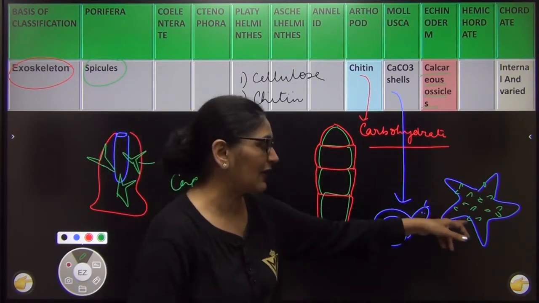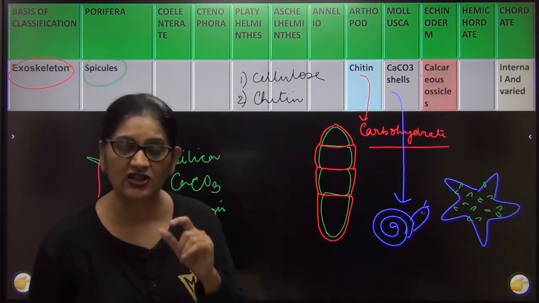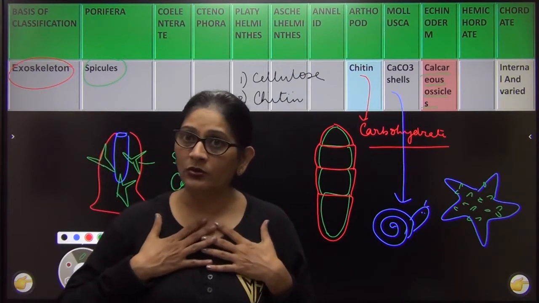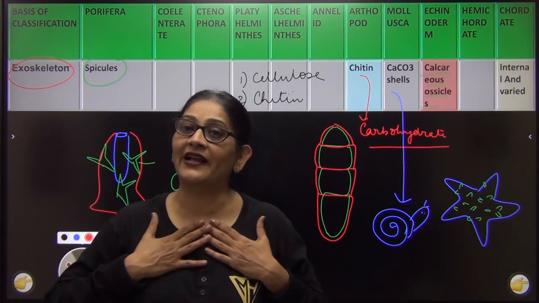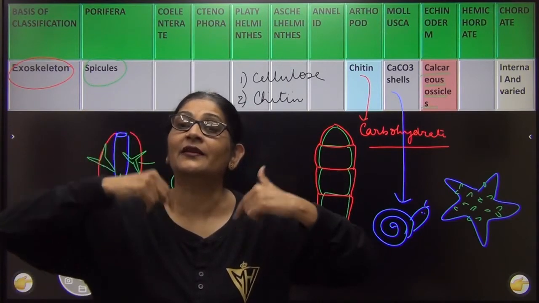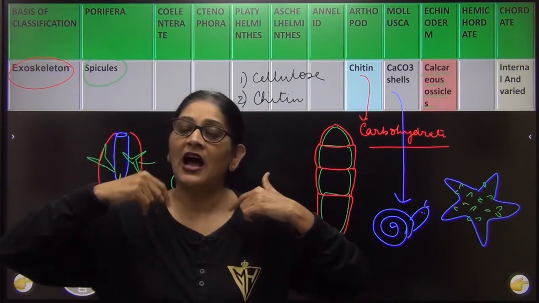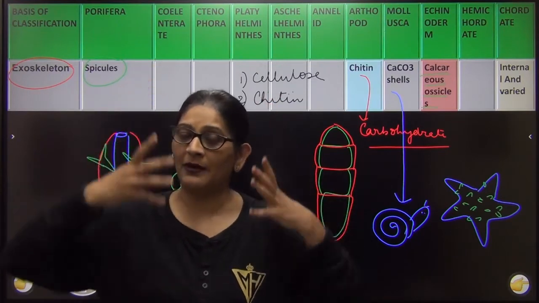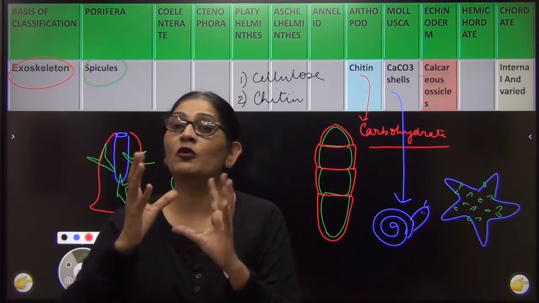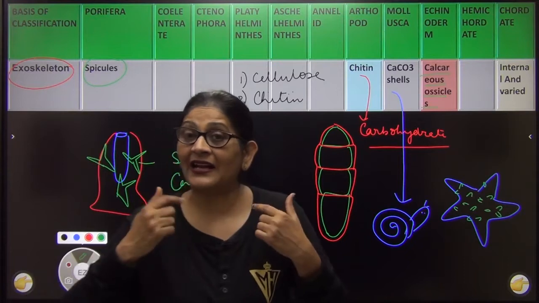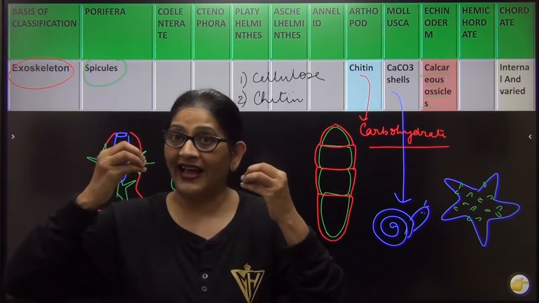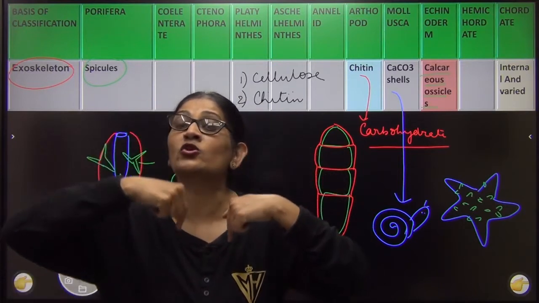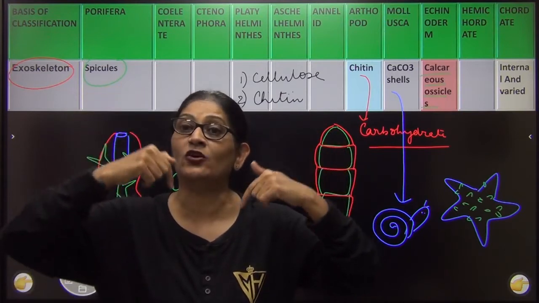One of them is about these calcareous spicules. मैं आपको एक चीज बताती हूँ. I told you that chordates are characterized by an endoskeleton made up of calcium. आपको पता है हमारी बॉडी में जो हड्डी है, bones, वो मेनली calcium के बने हुए हैं. And this calcium से बना हुआ skeleton is endogenized. It is not exo, it is endogenized.